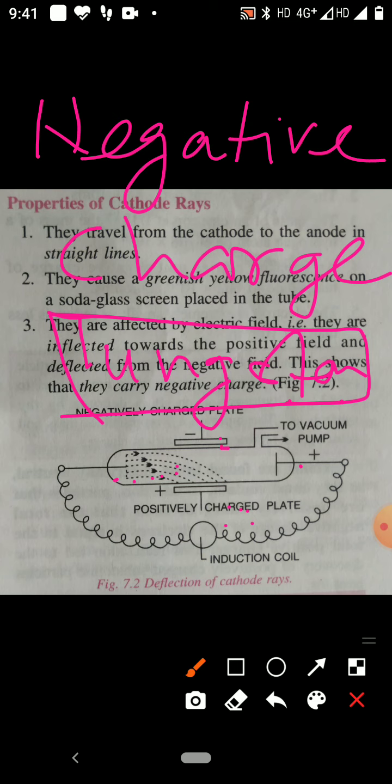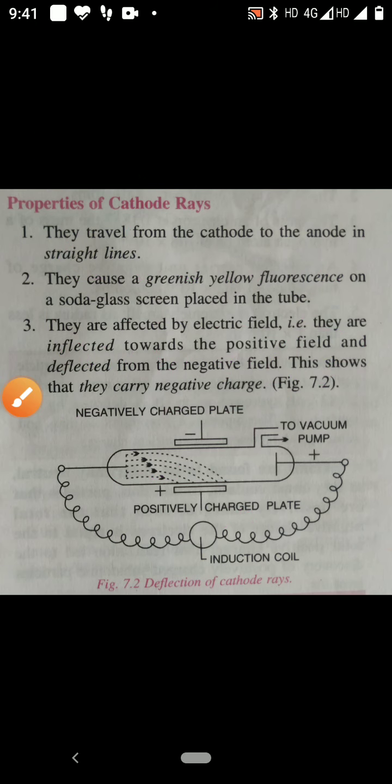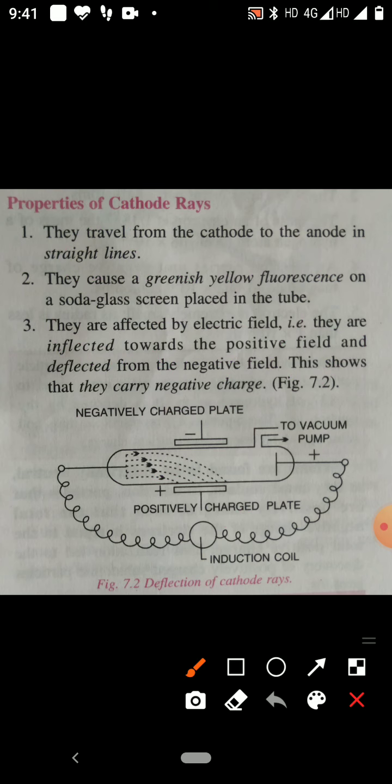So from this experiment, Thomson concluded. What was the conclusion of the experiment?